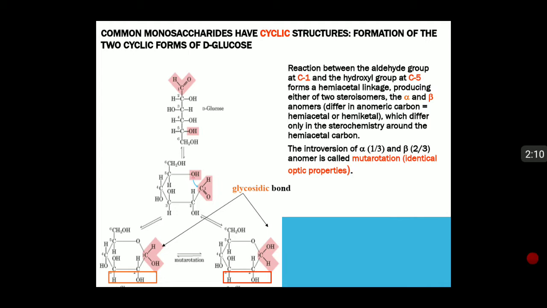So here on the left hand side, carbon number 1 after cyclization has become a chiral carbon, and the OH group pointing downwards is the alpha isomer, and on the right hand side the OH group pointing upwards is the beta isomer. The anomeric carbon configuration is shown in red here, and there can be interconversion of the alpha and beta anomers, and this is called mutarotation.